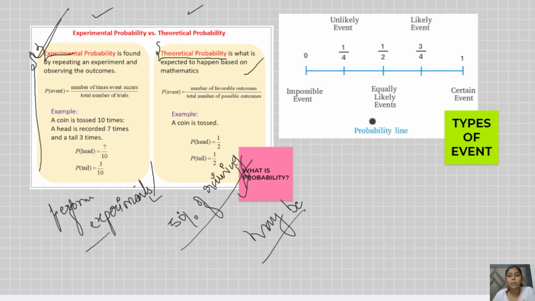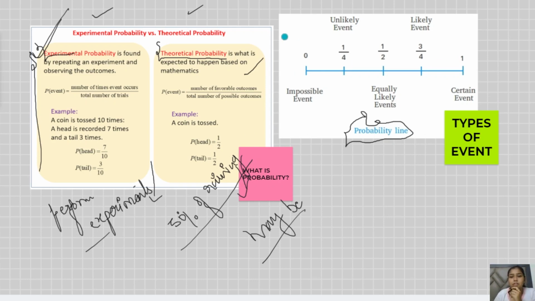Moving ahead with the probability line. In the earlier classes you've studied the number line and the various numbers. The probability line is not actually something new, it is just a representation. That is why they have expressed it like this. So first of all, let's go ahead.